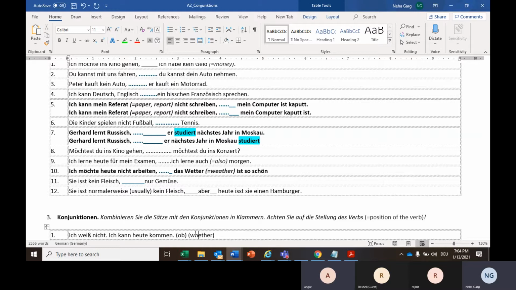Rachel. Sie isst normalerweise kein Fleisch. Aber heute isst sie einen Hamburger. Meaning? She doesn't usually eat meat, but today she eats a hamburger. Yes. So "normal" is like normally or usually.